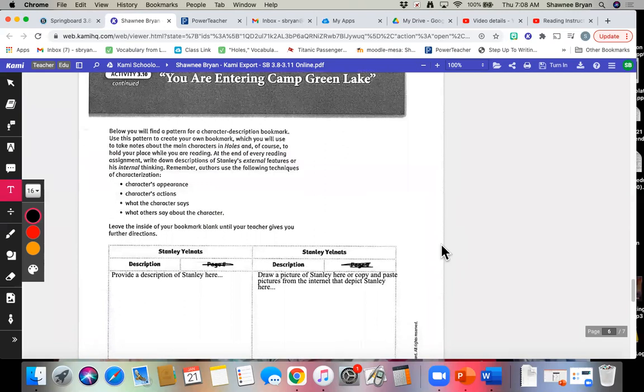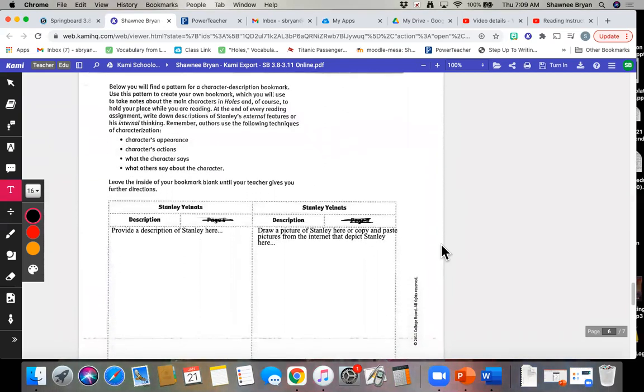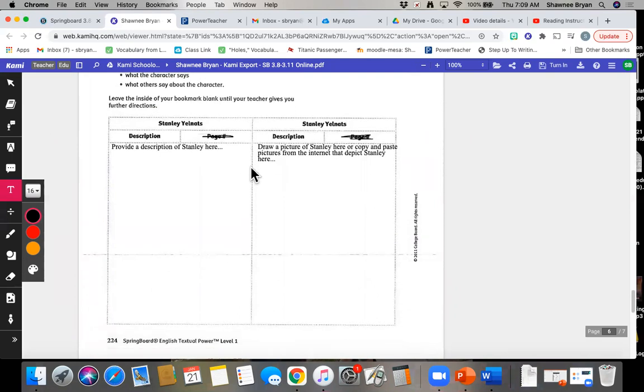Continuing to 3.10 says you will find a pattern for a character description bookmark. Use the pattern to create your own bookmark. And specifically, this bookmark is going to be talking about Stanley. Says to talk about their appearance, actions, what the character says, and what others say about them. Now, I am not requiring you to fill in page numbers.